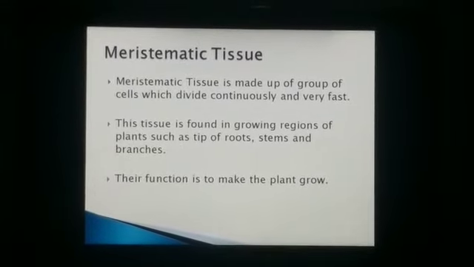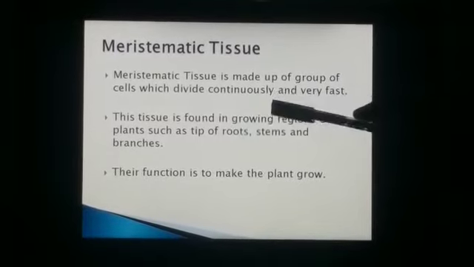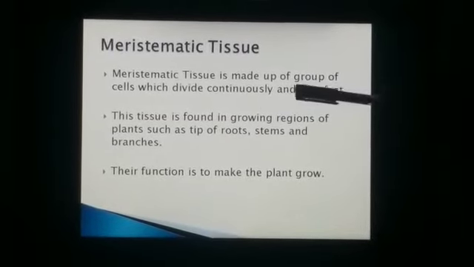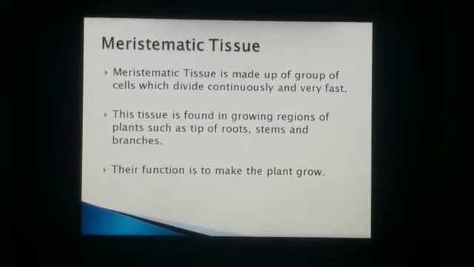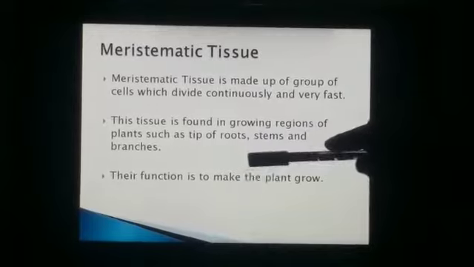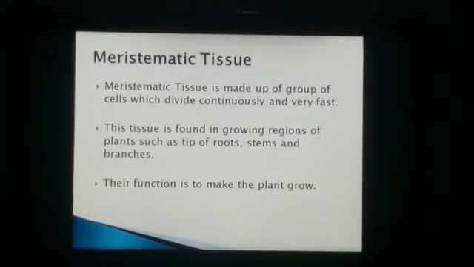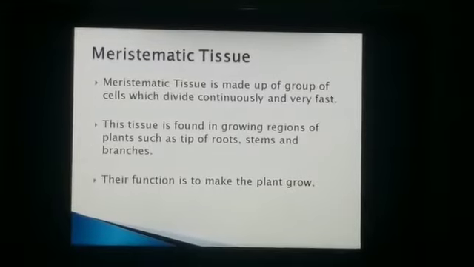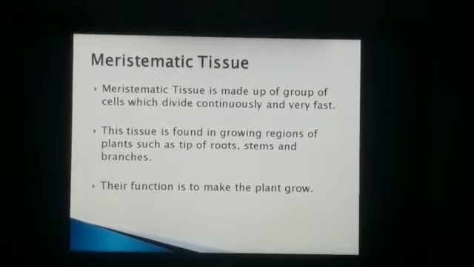Meristematic tissues. Meristematic tissues are made up of groups of cells which divide continuously and very fast. The tissue is found in the growing regions of plants. What are the growing regions of plants? Such as the tips of roots, stems, and branches. What is the function of meristematic tissues? Their function is to make the plant grow.